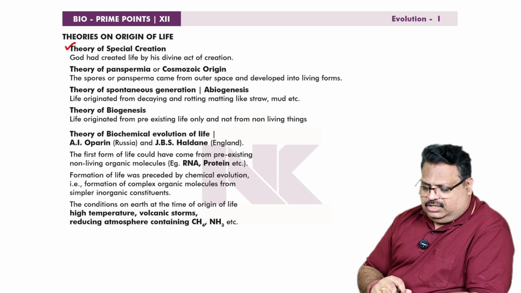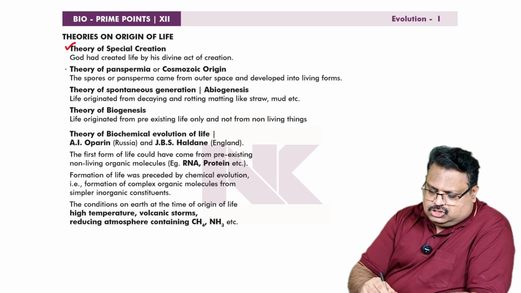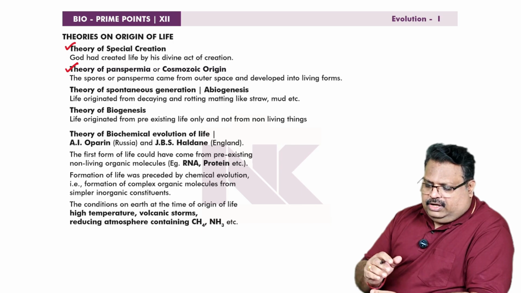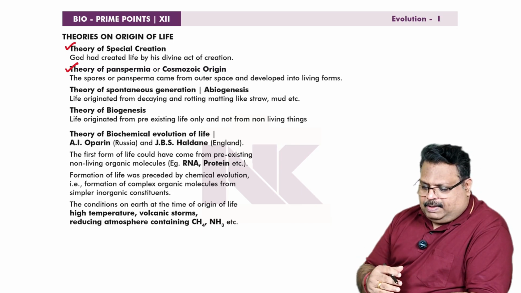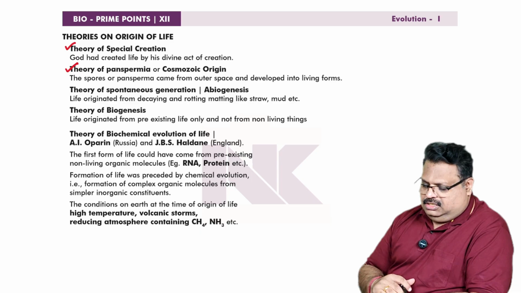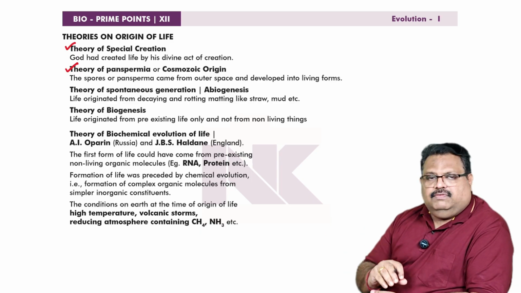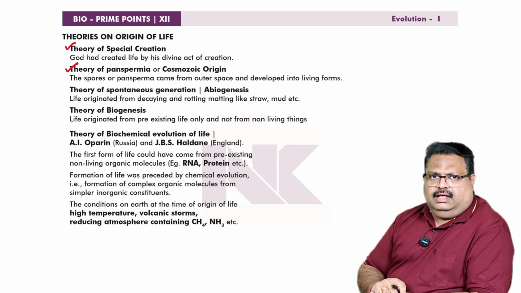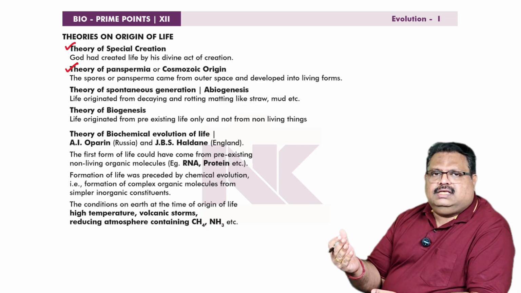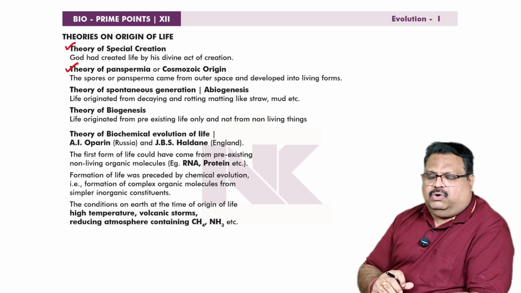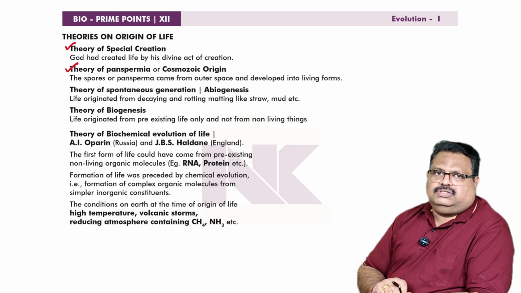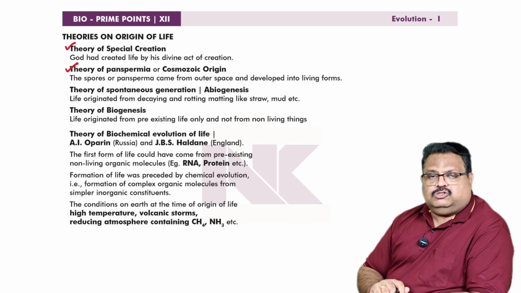Then there is another very important theory. The theory is called theory of panspermia or theory of cosmozoic origin. According to this concept, the spores of pansperma came from outer space or cosmic space and developed into living forms in earth. That means the living forms are not originated in earth, they are coming from outer space as spores. Spores means resistant bodies, and when they entered into earth surface, they diverged into different living forms. This theory is called theory of panspermia or theory of cosmozoic origin, another important theory.